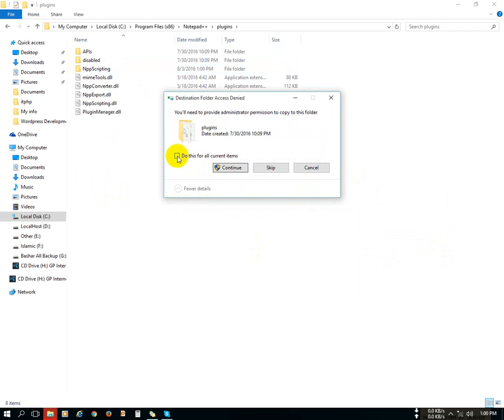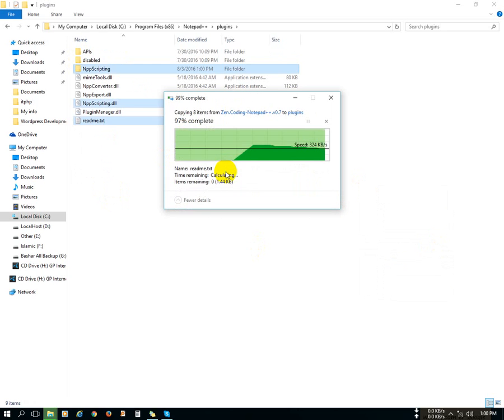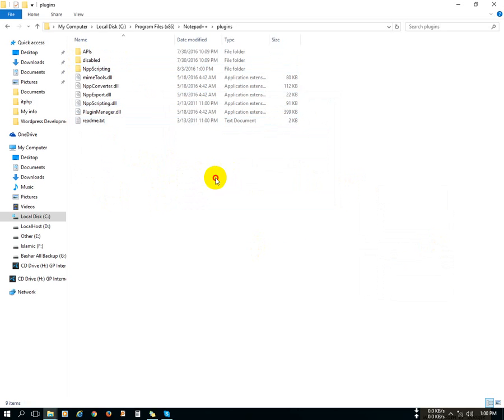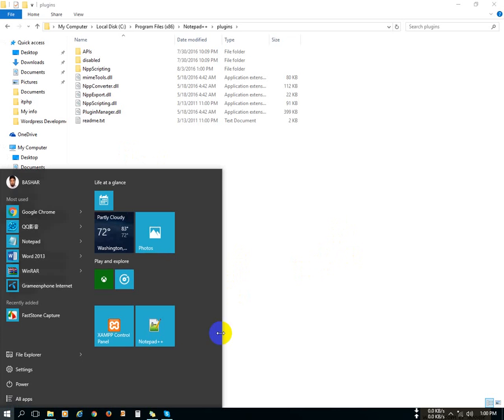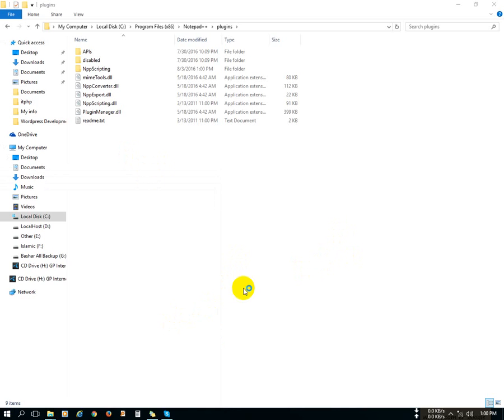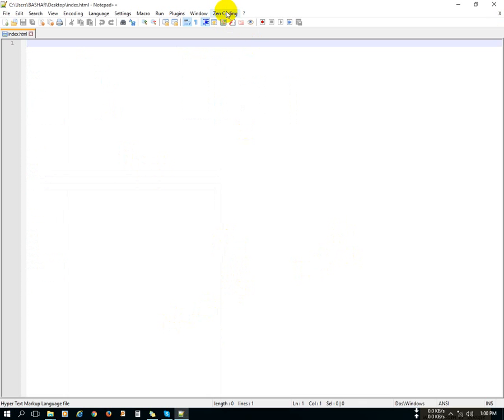You can select the option, or click continue again and again. So we have finished installing the Zen Coding plugin. Just open Notepad++ again. Open the Notepad++ file again, and then we have the Zen Coding option.